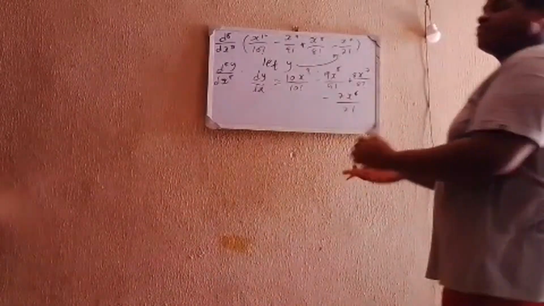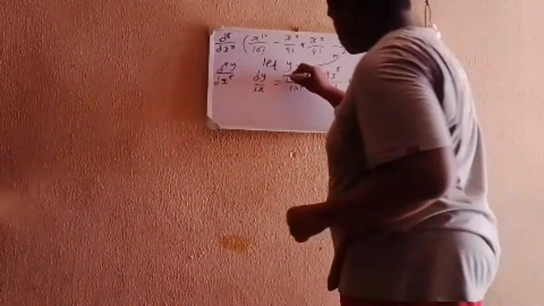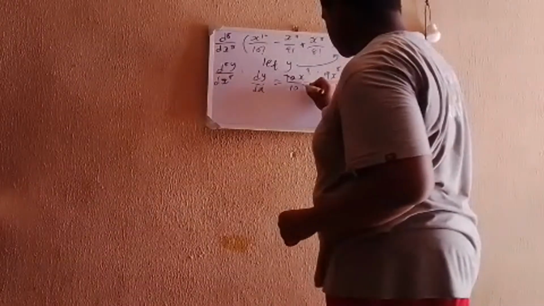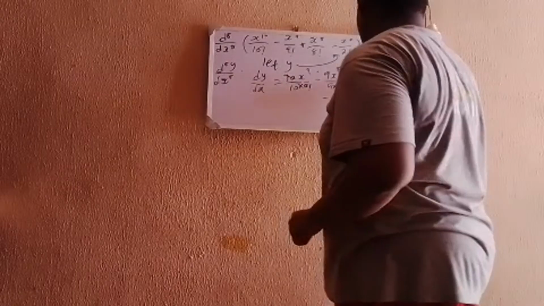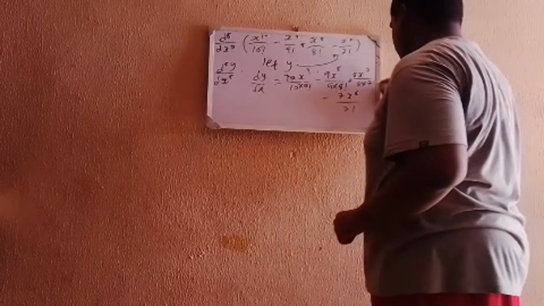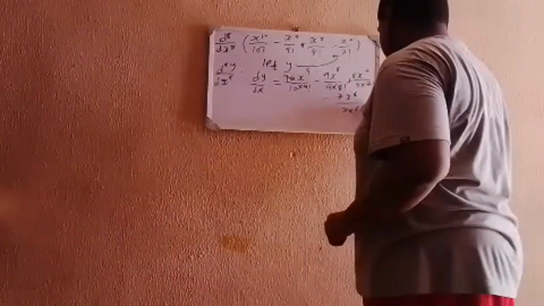What do you call this coefficient? This 10 here will cancel out 10. You know that 10 factorial is equal to 10 times 9 factorial. You know 9 factorial is equal to 9 times 8 factorial. You know 8 factorial is equal to 8 times 7 factorial. You know 7 factorial is equal to 7 times 6 factorial.